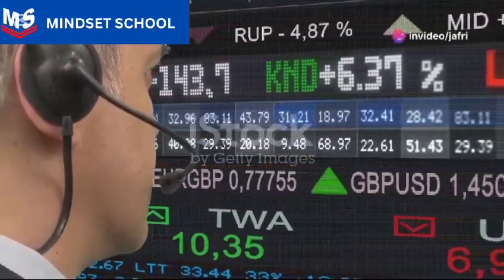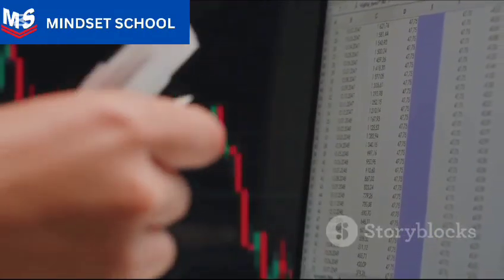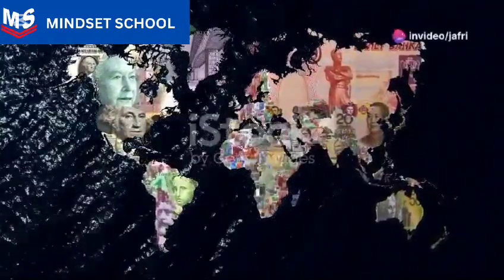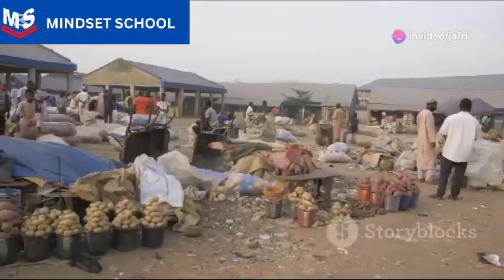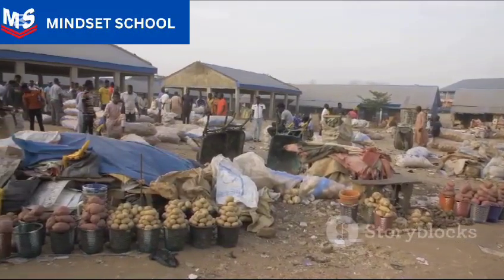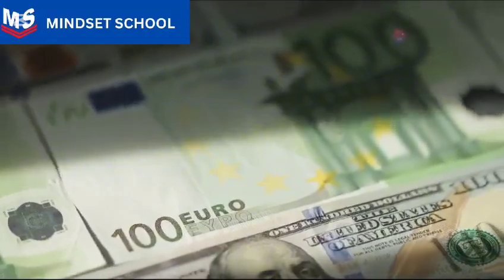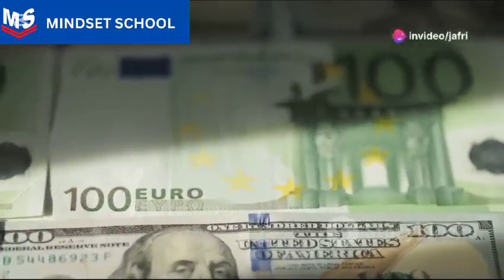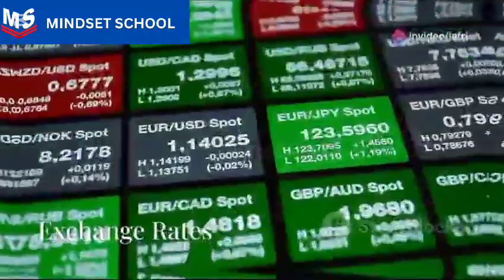Higher interest rates offer better returns for investors, which can increase demand for that currency. Lower interest rates, however, can have the opposite effect. This brings us to the disparity in currency values worldwide. In many developing nations, political instability, economic challenges, or high inflation result in weaker currencies. In contrast, countries like the United States and members of the European Union maintain stronger currencies due to their economic stability and global influence.